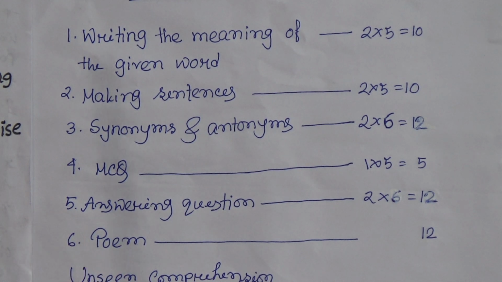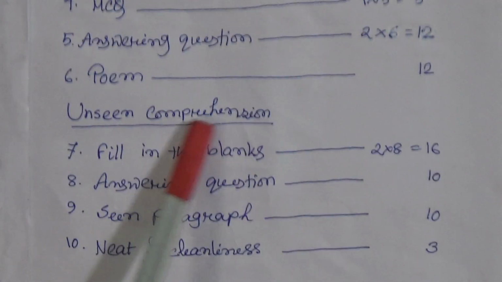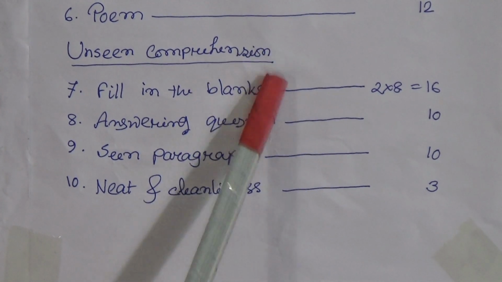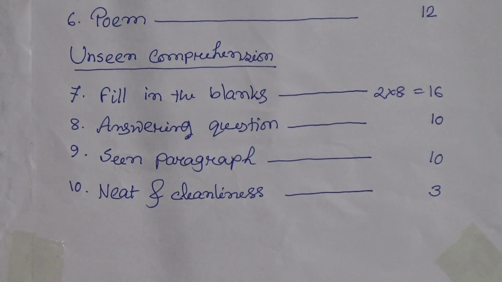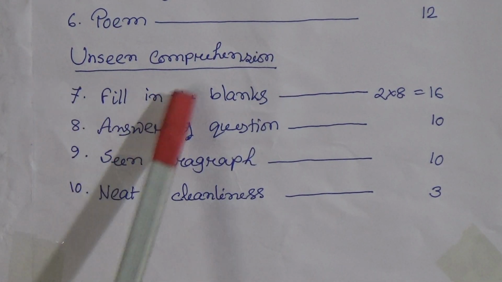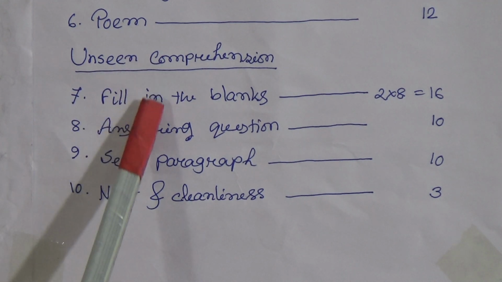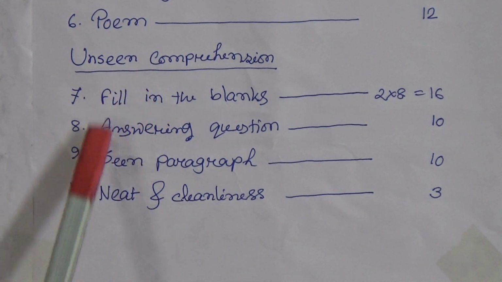And poem. Students, in your syllabus there are 2 poems. That means you have learned 2 poems, and out of these 2 poems, 1 poem will be given for writing, and the mark is 12. Now, unseen comprehension. You have already been given 2 unseen comprehensions, or 2 unseen passages, with some fill in the blanks and answering questions.